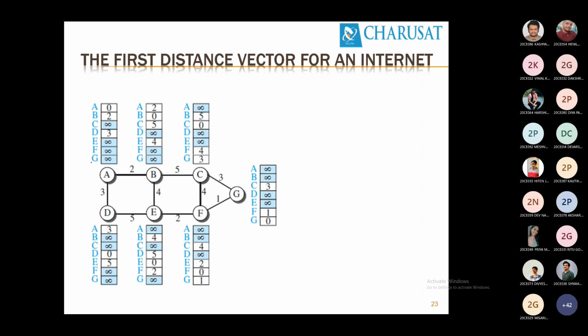What is here? You can see router A. I can reach router A from A at cost 0. I can reach router B at cost value 2, and router D at some cost. Same way for B: B to A is 2, B to C is 5 and B to E is 4. Others are infinite. Infinite means right now the path is not discovered for C, D, E, F, G. So can we say this is the initial routing table? When you start your routers, these will be the entries of the routing table.